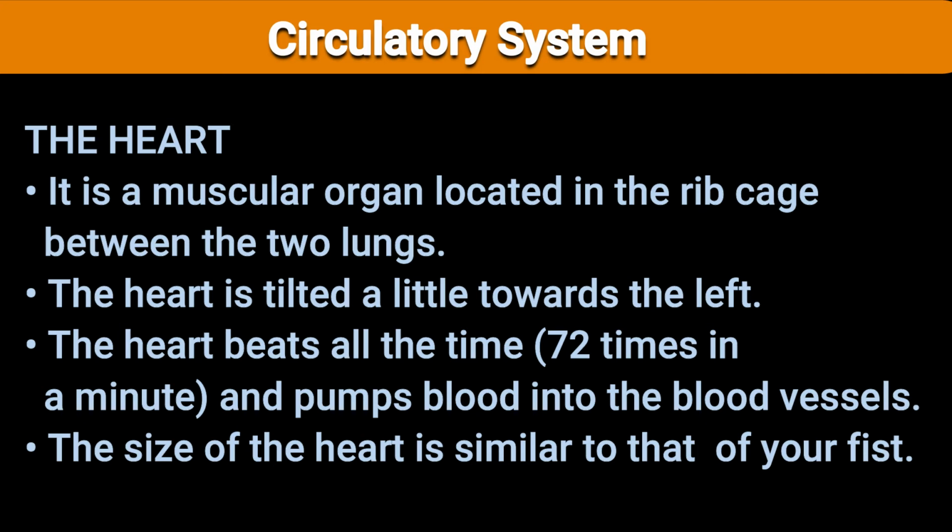The heart beats all the time and pumps blood into the blood vessels regularly. The heart beats 72 times in a minute. The size of the heart is similar to that of our fist.